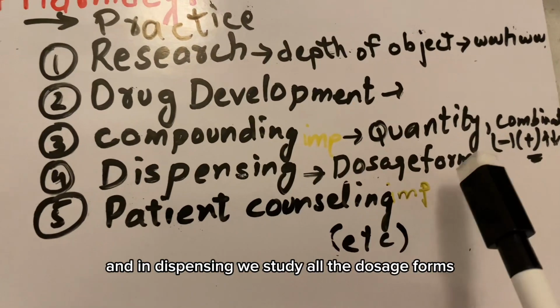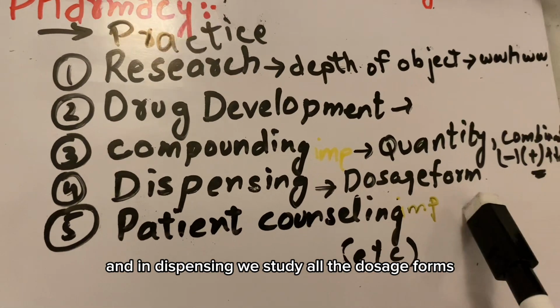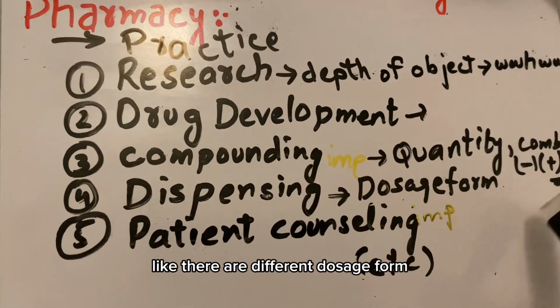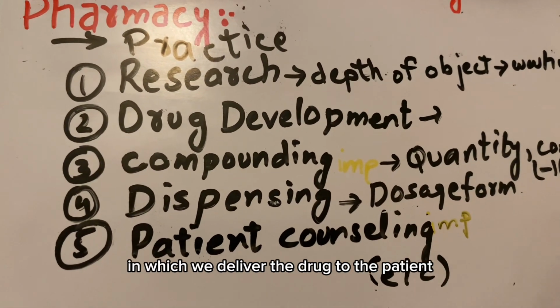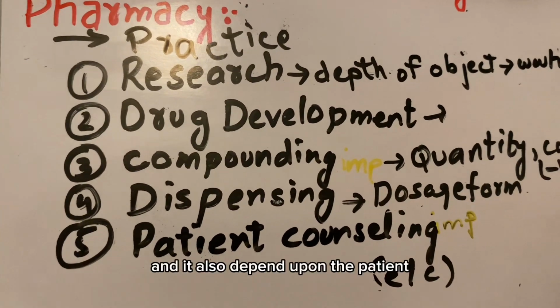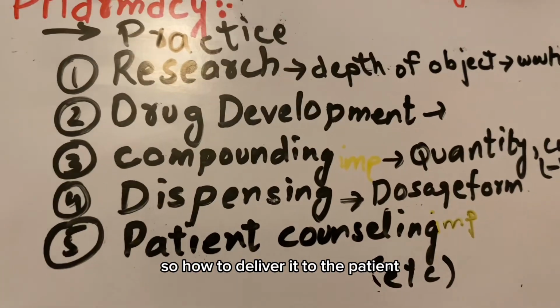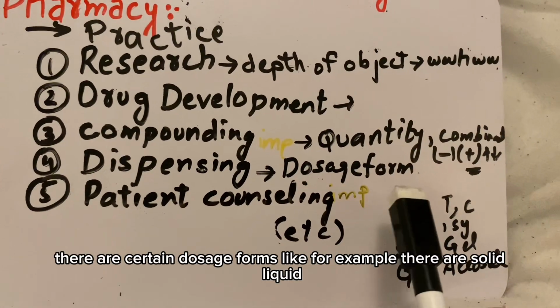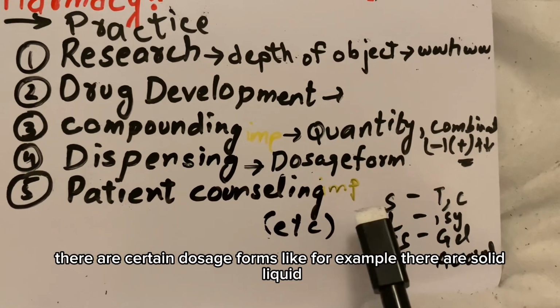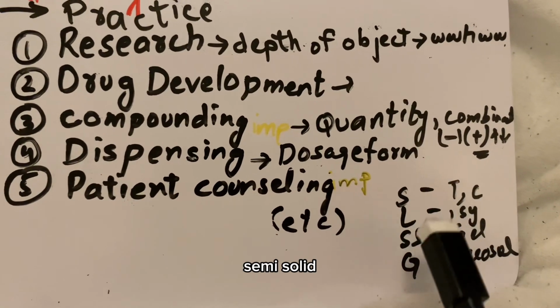And in dispensing, we study all the dosage forms. There are different dosage forms in which we deliver the drug to the patient, and it also depends upon the patient. So how to deliver it to the patient? There are certain dosage forms, for example, solid, liquid, semi-solid, and gas.